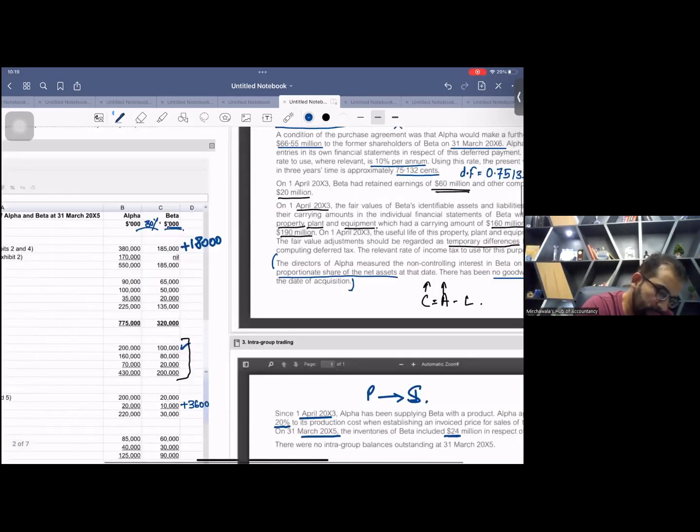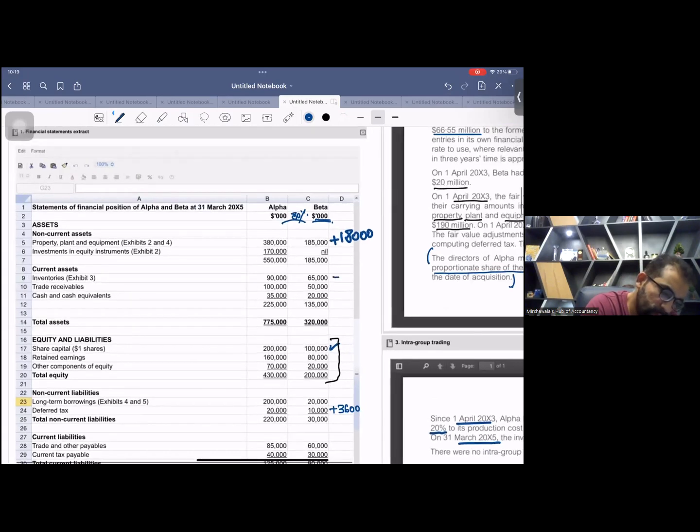So let me reduce the inventory first so that we don't forget. But yes, we have to reduce the consolidated reserve as well. Once I come to the consolidated reserve, I'll do it.